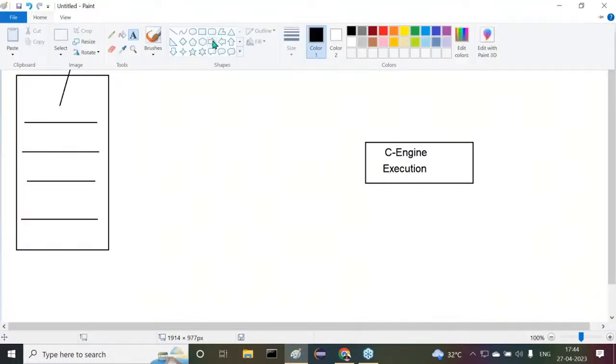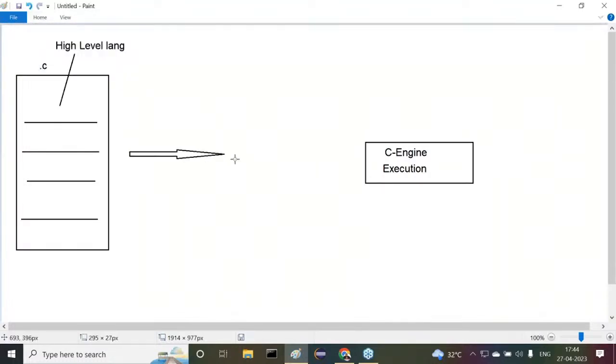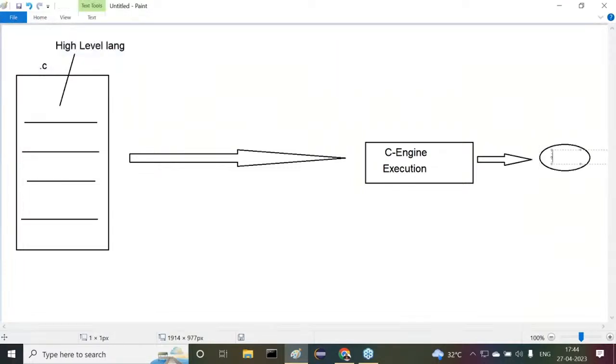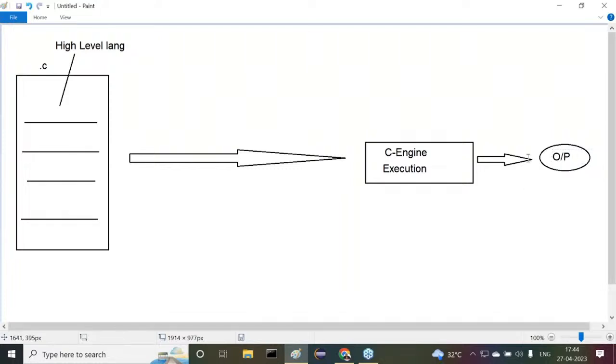Good. If you provide this C program to the C engine, it has to execute that program and it has to give some output. What is that output here? Whatever program you have written, as per that we get some output. But here we have a problem. There is a problem here. What's the problem here?